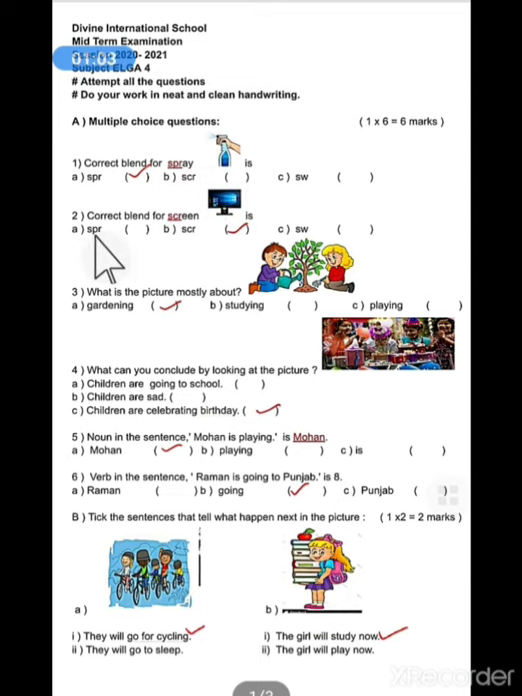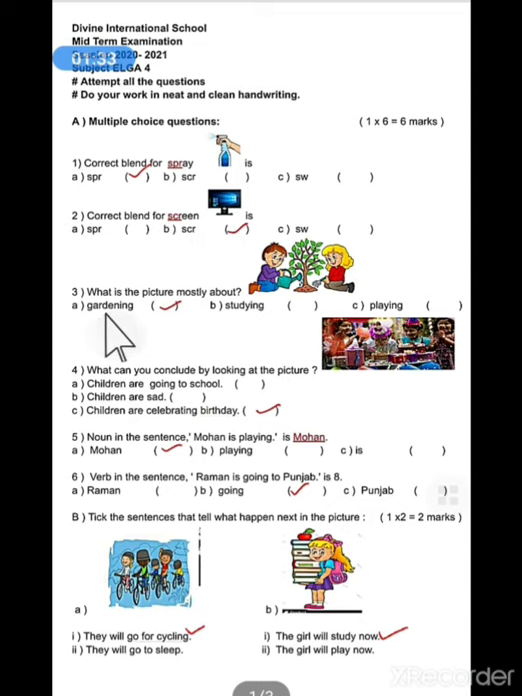Second is correct blend for dash EEN. Here is the picture of a screen. So the correct blend should be A spr, B scr, or C swr. In screen, the scr sound is coming. So the correct answer is scr. We will take that here and the answer word will become screen.